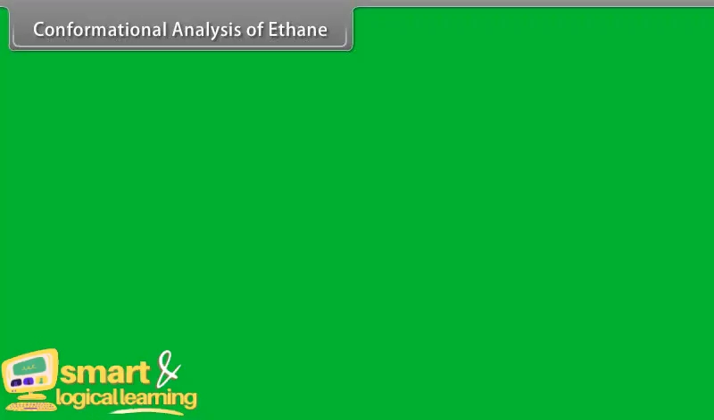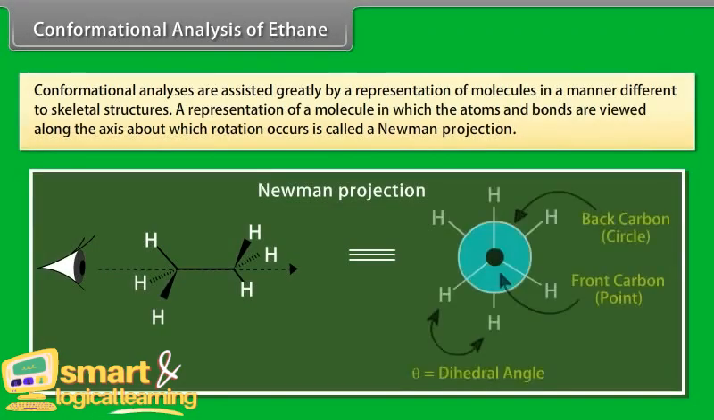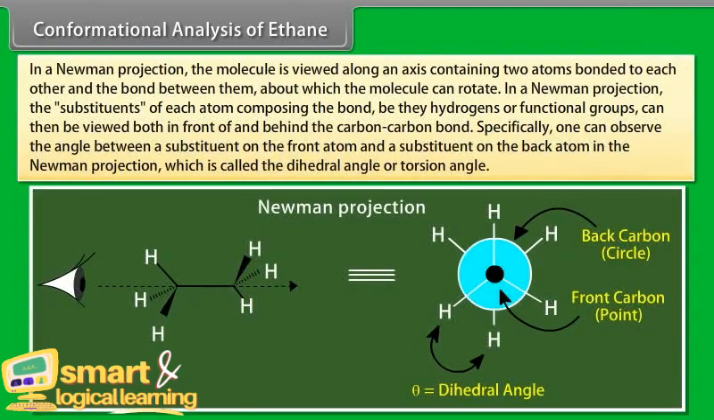Conformational analysis of ethane. Conformational analyses are assisted greatly by a representation of molecules in a manner different to skeletal structure. A representation of a molecule in which the atoms and bonds are viewed along the axis about which rotation occurs is called a Newman projection. In a Newman projection, the molecule is viewed along an axis containing two atoms bonded to each other and the bond between them, about which the molecule can rotate.